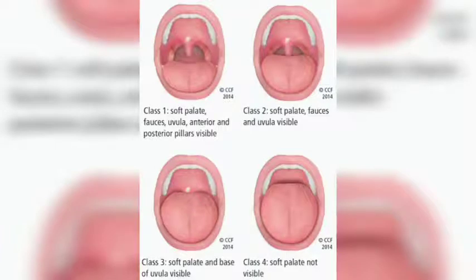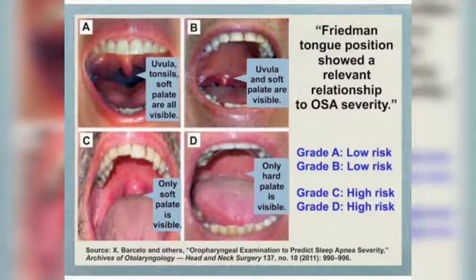So in this picture, in the first diagram, we can see the soft palate, fauces, uvula, anterior and posterior pillars, all visible. So he is eligible for palatal surgery. And in the second picture, soft palate, fauces and uvula are still visible, so it can also be taken for palatal surgery. In class 3 and 4, the soft palate and only the base of the uvula are visible, and in class 4, the soft palate is also not visible.